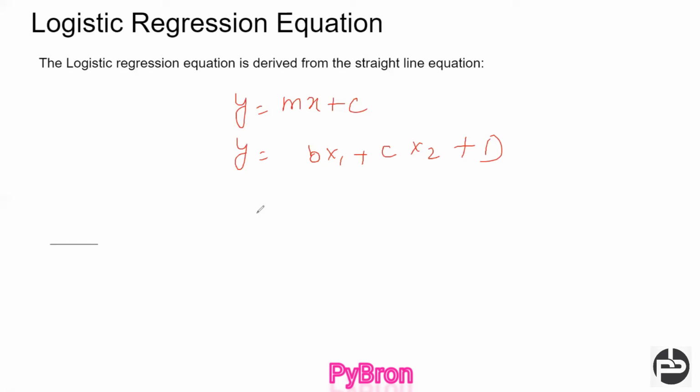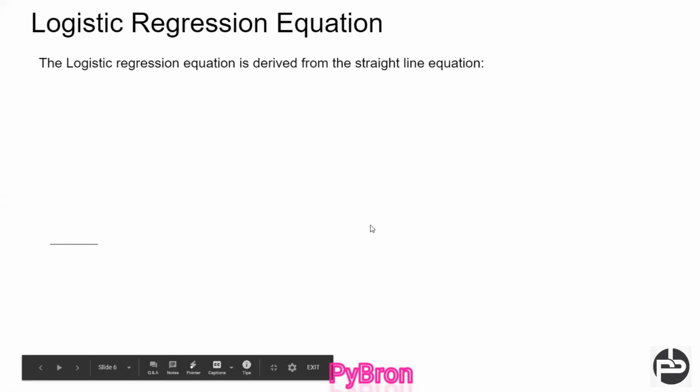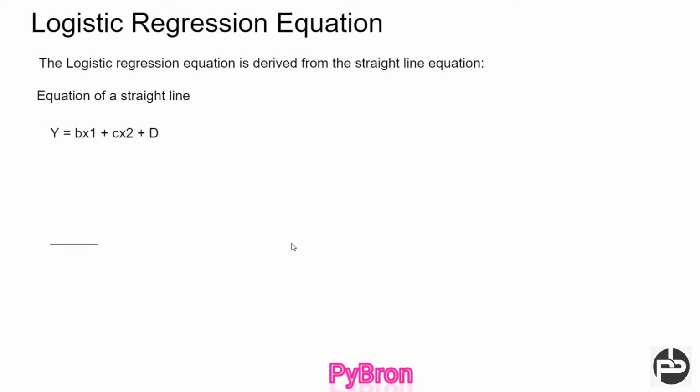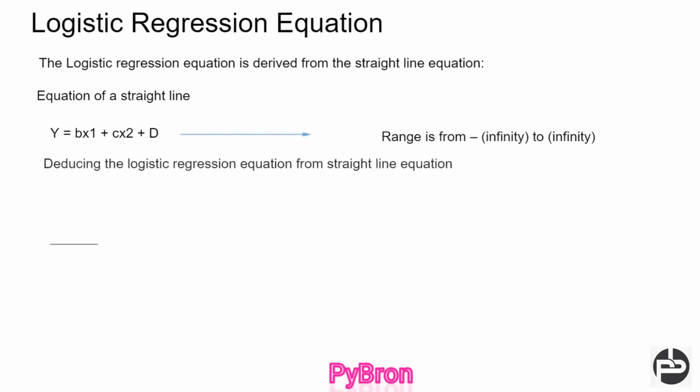So what we can do, let me show it in the slide. Let's see the equation of the straight line we had already seen when we were dealing with multiple linear regression. Now my question is, deduce this equation in the form of either 1 or 0, so it will give only 1 or 0.